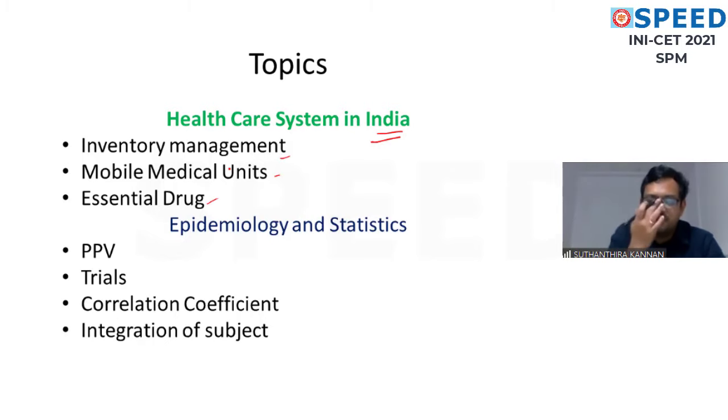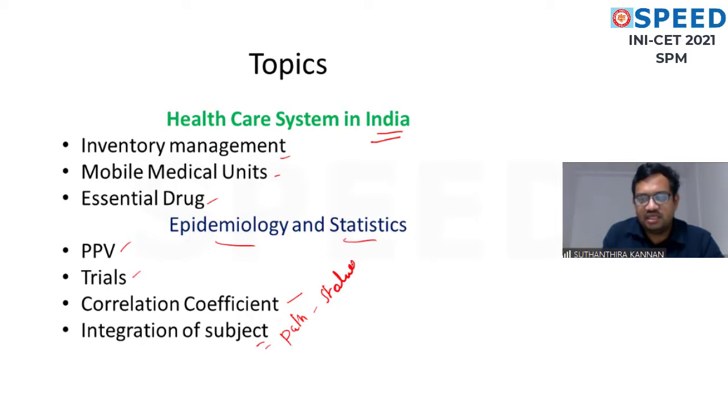That area they have covered, and they have asked questions on the epidemiology and statistics, which is the main pillar of community medicine. When you think of positive predictive value in a trial, some questions are there, correlation coefficient, and they integrated the subject. That is, now we are going for CBME. What is CBME? Curriculum based medical education, where they are integrating the subject. So they have integrated pathology and statistics. How we will see. Okay.